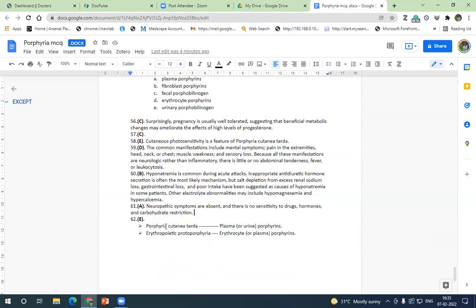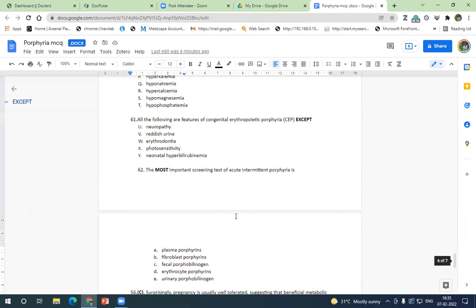Whereas in porphyria cutanea tarda, you have to check for porphyrins. Porphyrins you have to check, and in erythropoietic protoporphyria you have to check for erythrocyte porphyrins. Once you collect the blood it will be fluorescent in erythropoietic protoporphyria. In porphyria cutanea tarda, you will get urinary porphyrins. Okay, and in acute intermittent porphyria, it is porphobilinogen and ALA that are accumulated.